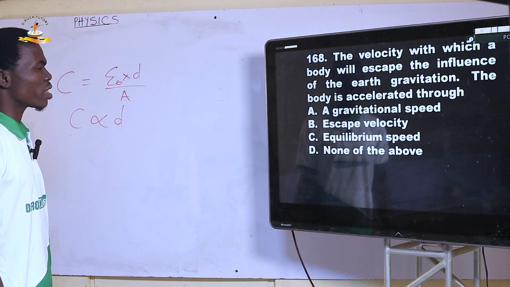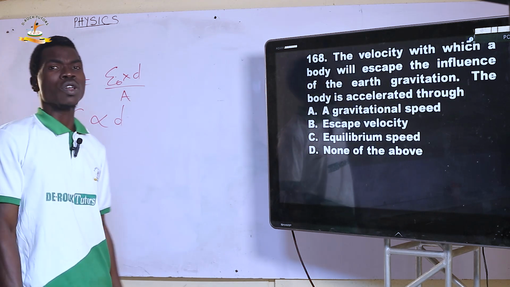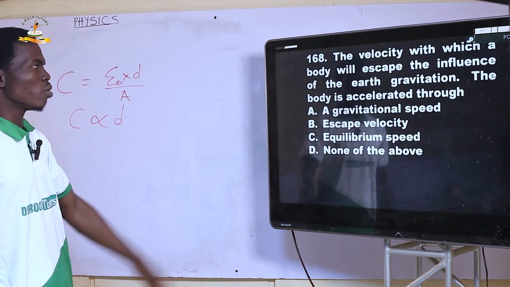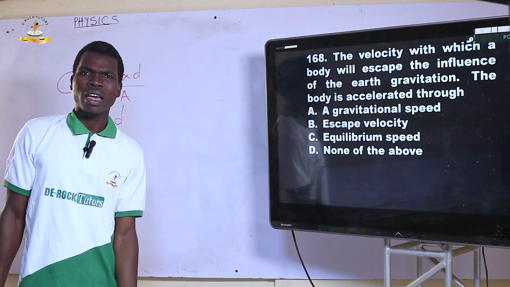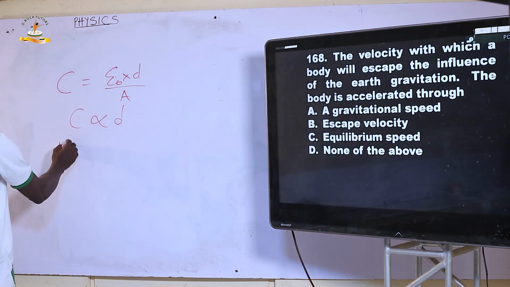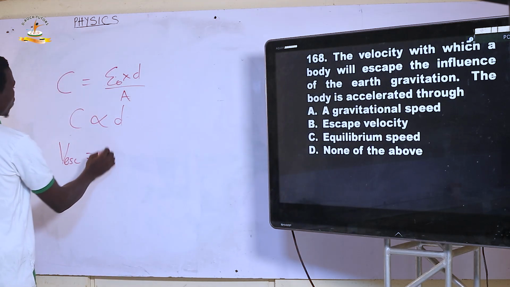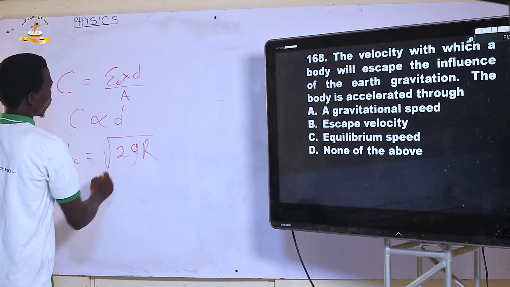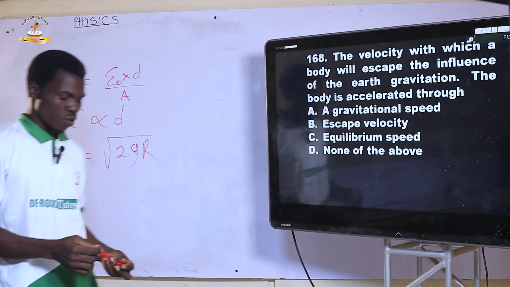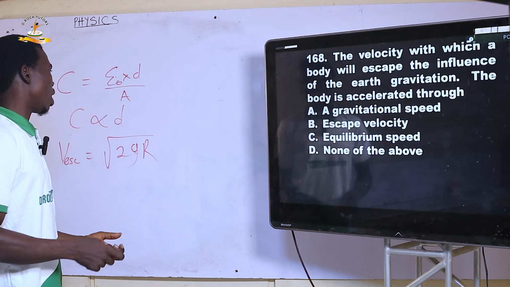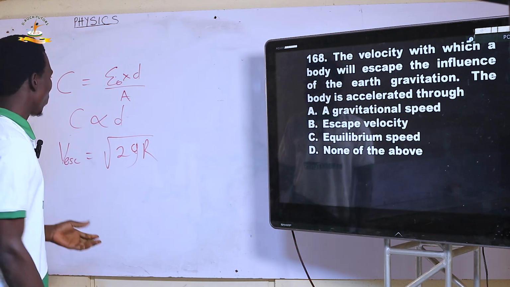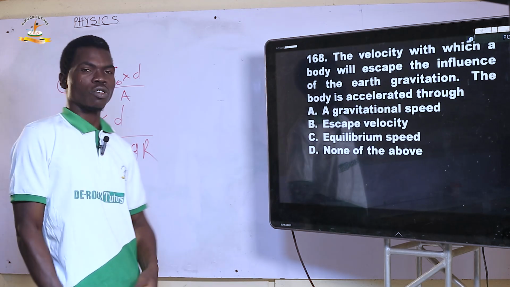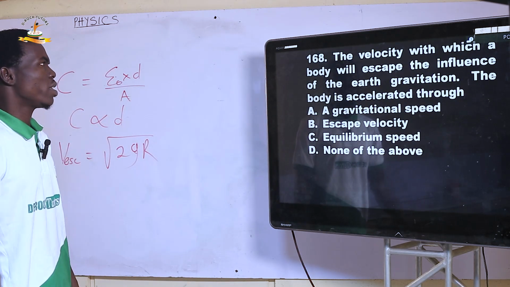If a body will escape the Earth's gravity, then the body will have to reach the escape velocity, and the escape velocity is given as v escape equals the square root of 2gr, where g is acceleration due to gravity, r is the radius of the Earth. So the correct option here is escape velocity. Next,